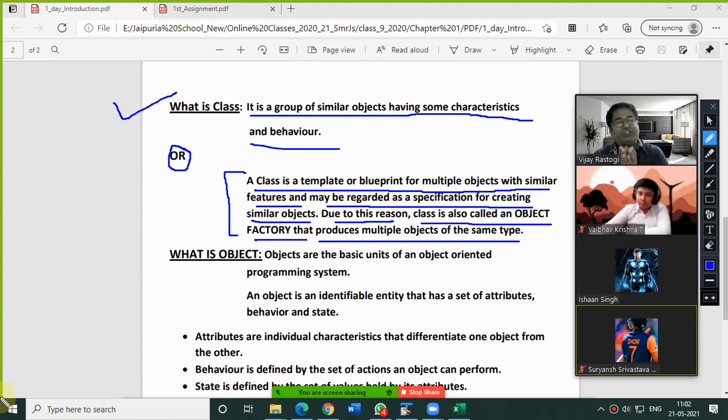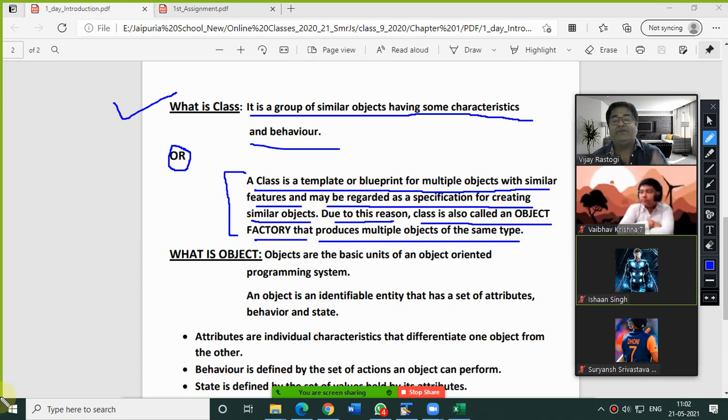In short, class is a larger thing and under this class objects come. So we can say class is a group of similar objects having the same characteristics and behavior.